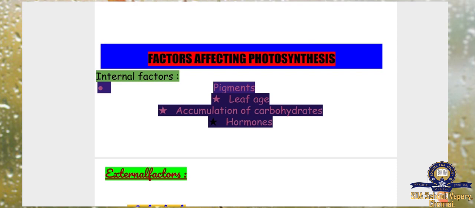These are the factors. Internal means it is inside the plant. So these are the factors affecting the photosynthesis. It depends upon how much pigment it has, what is the age of the leaf, accumulation of carbohydrate, how much carbohydrate it has in it, then hormones present in the plants.